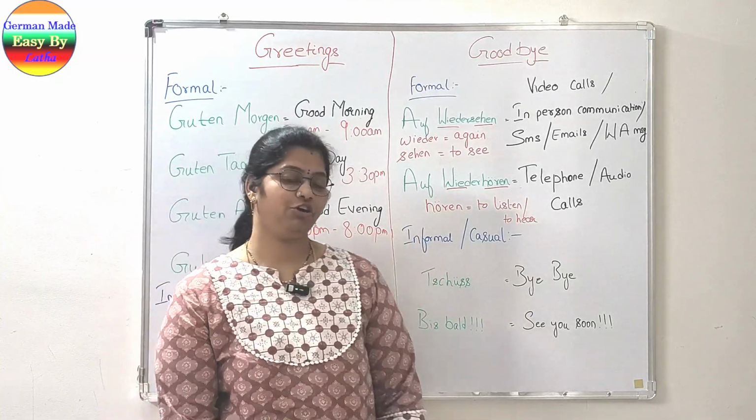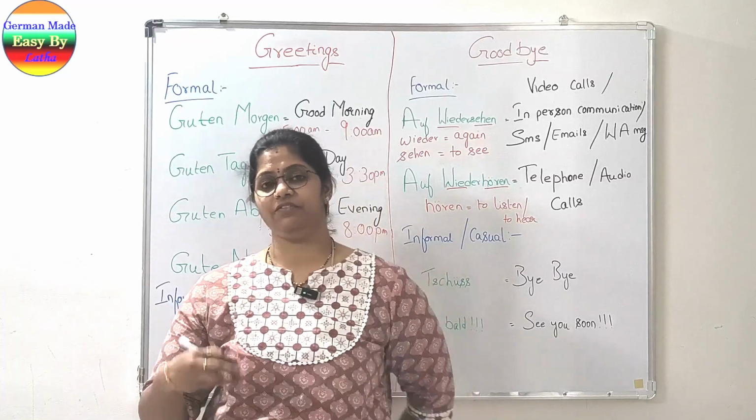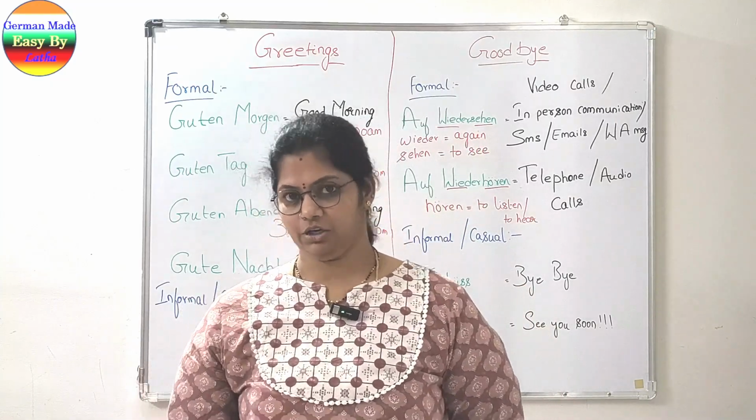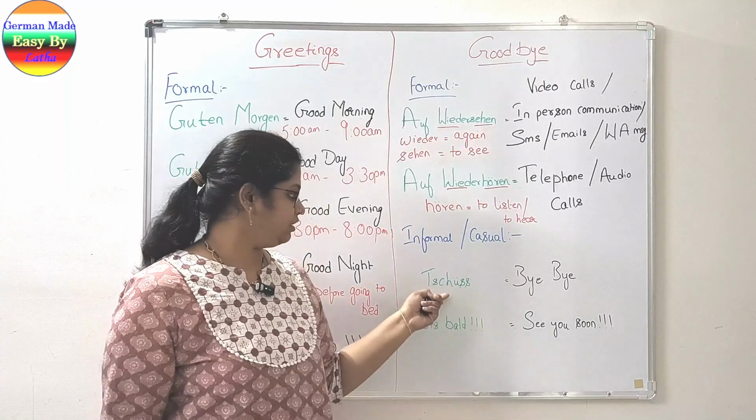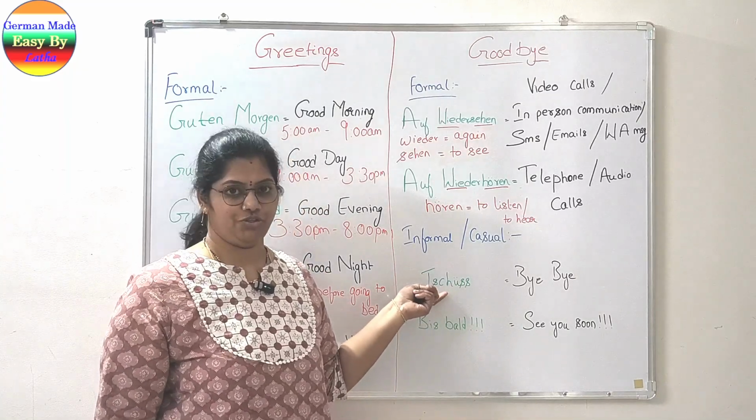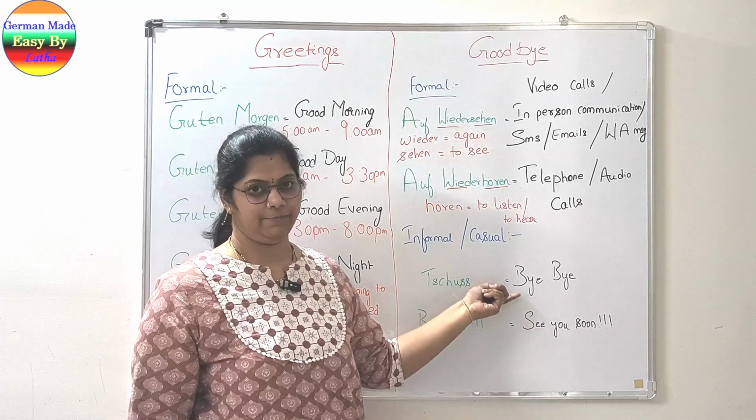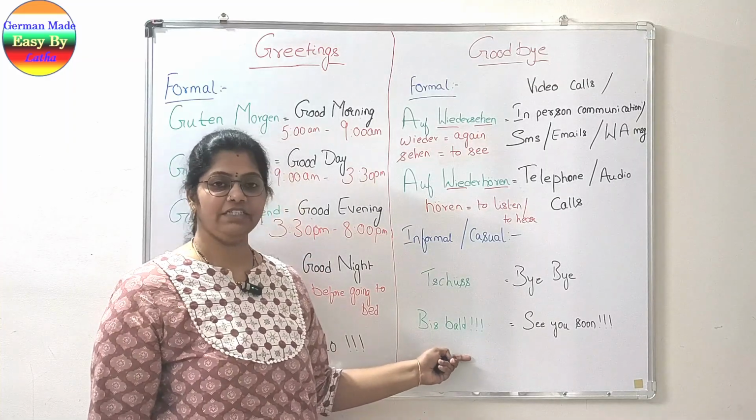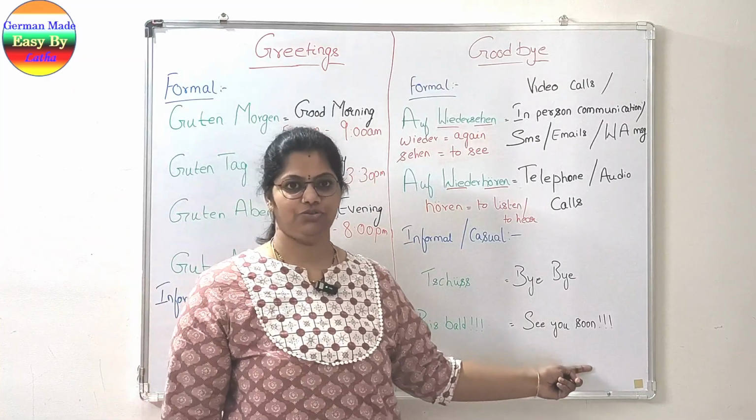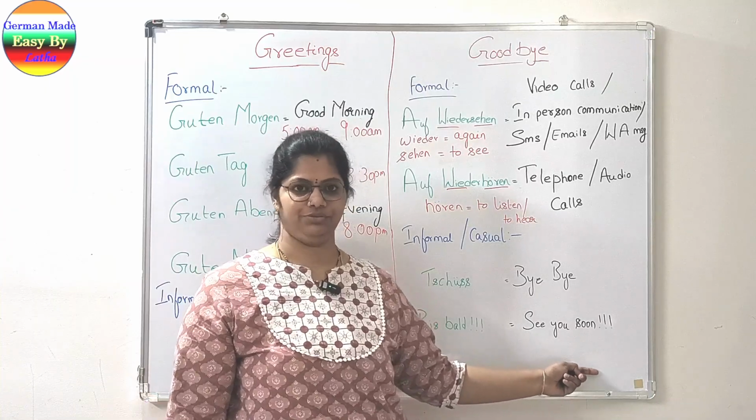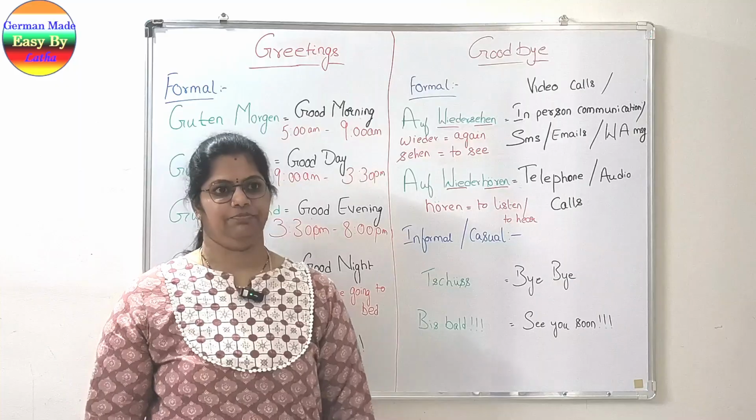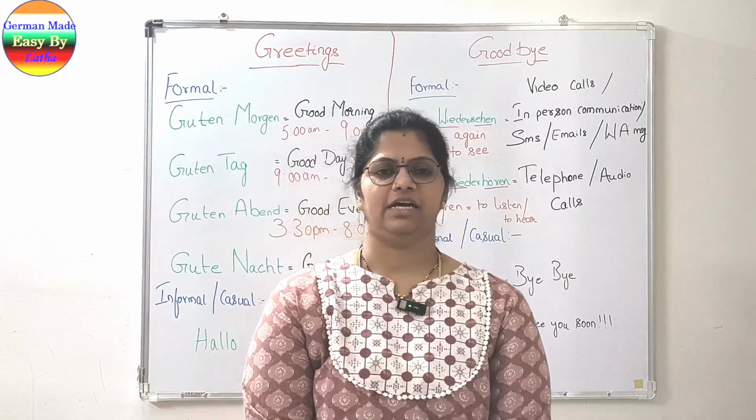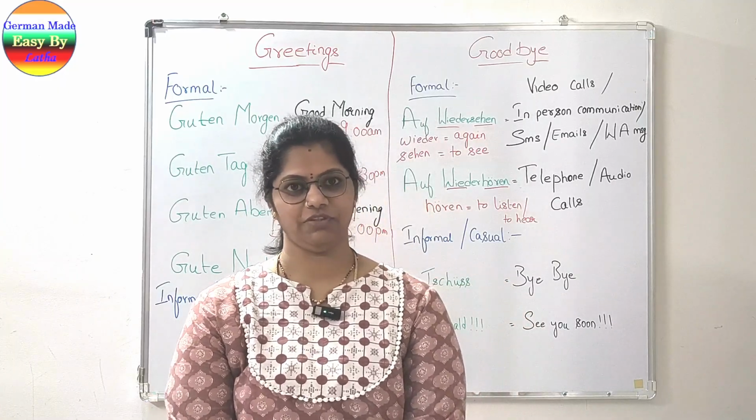And the next one is the informal way of communicating with the person. When we are talking to the person in informal tone and when we want to conclude the conversation, then we will be using the word tschüss, which means bye. Tschüss, simply saying bye. And then the next one is bis bald, that is see you soon. See you soon. Bis bald. Till next time. Okay, till soon, whatever. So that is the way of closing a conversation.